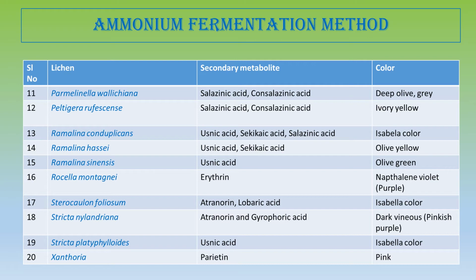Ramalina conduplicans is a fruticose lichen belonging to Ramalinaceae, and they produce usnic acid, sekikaic acid, salicylic acid with Isabella color. Then Ramalina hassei. Ramalina hassei is a fruticose lichen belonging to Ramalinaceae. So this produces usnic acid, sekikaic acid, and olive yellow color by ammonia fermentation method.